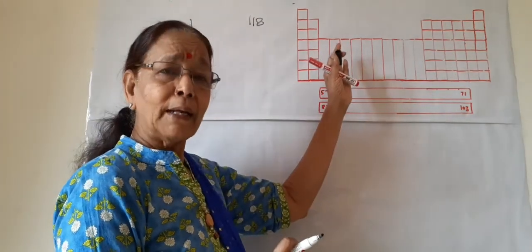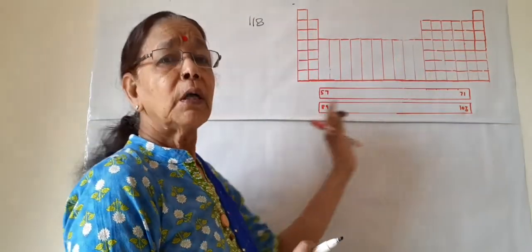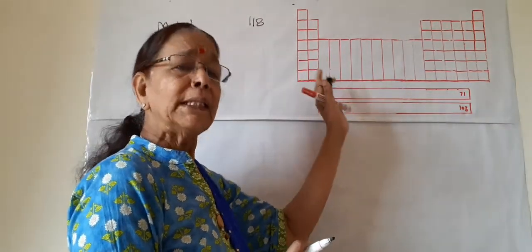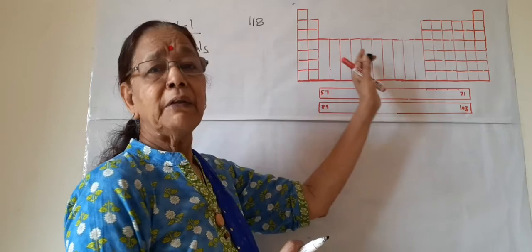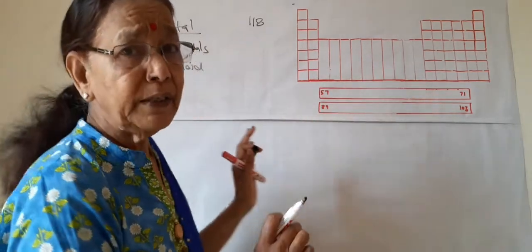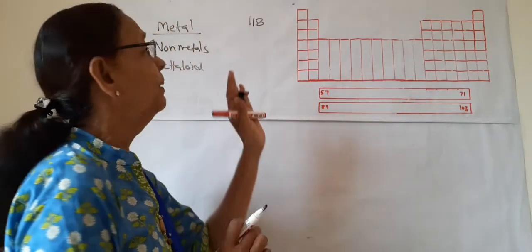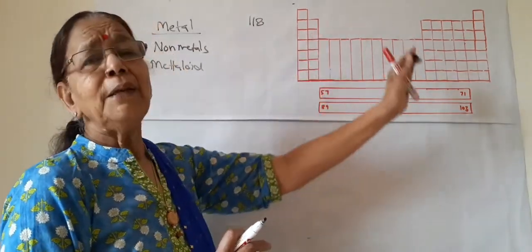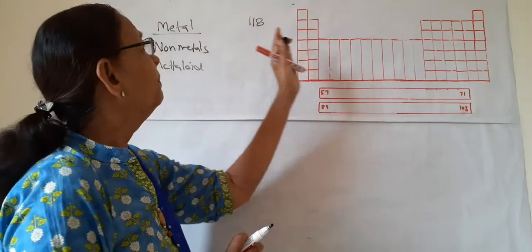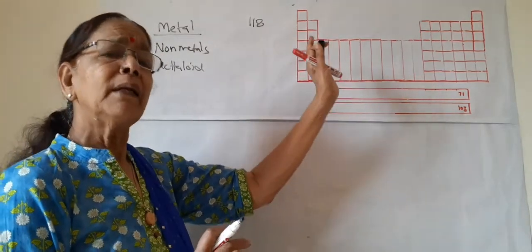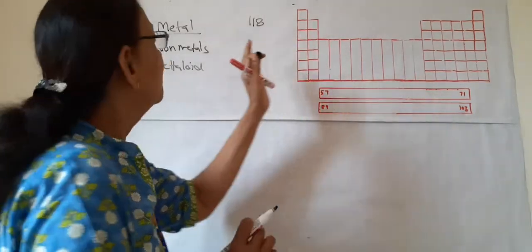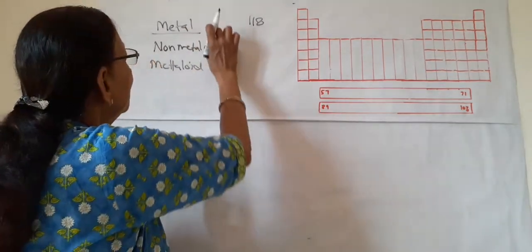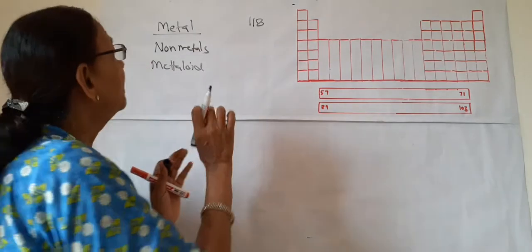And all these 118 are classified. This is a blank table. I have just drawn a ghost of the table. This is blank and we will fill all the elements in it when we discuss the different metals and non-metals. So now, the 118 elements are filled in this table. This is a table of metals, non-metals and metalloids. So we should know in brief, just a quick revision, what are metals, non-metals and metalloids.